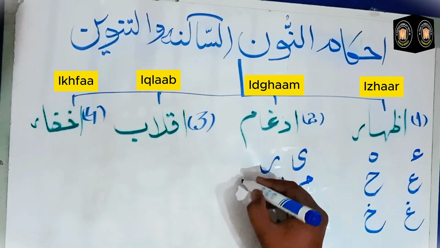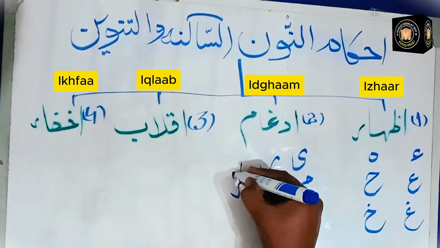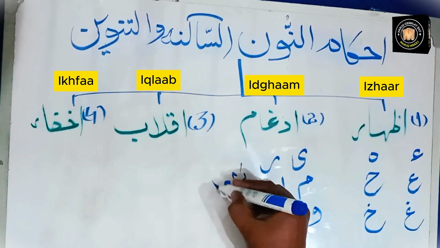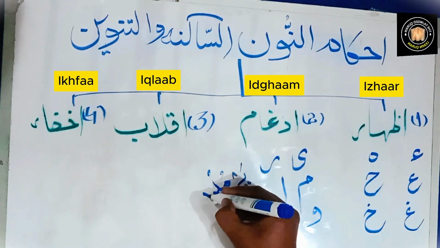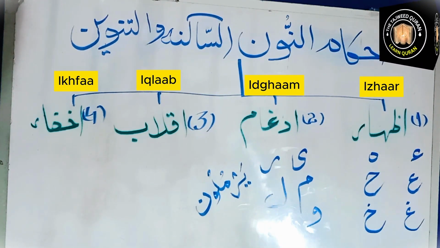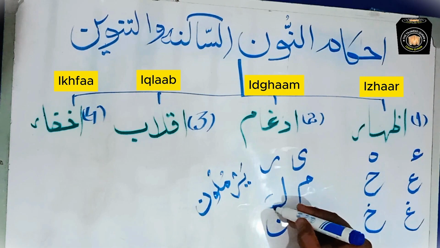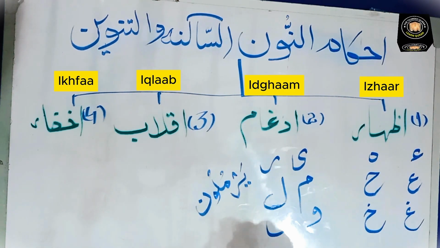You can memorize these 6 letters in this word: Yarmulun. These 6 letters are combined in this word. If you memorize this word, these 6 letters will be memorized automatically.